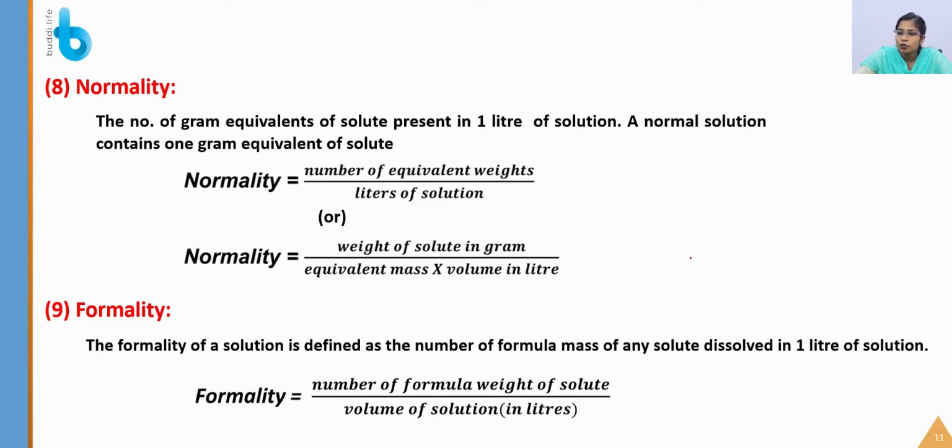And then in terms of formality, the formality of a solution is defined as the number of formula mass of any solute dissolved in 1 liter of solution. So formality is equal to number of formula weight of solute divided by volume of solution in liters. So these are the 9 different ways that a solution can be expressed. So the concentration of the solution can be expressed in these ways.